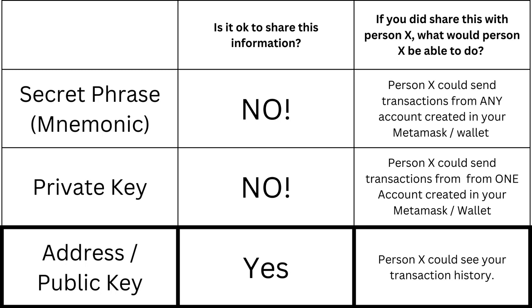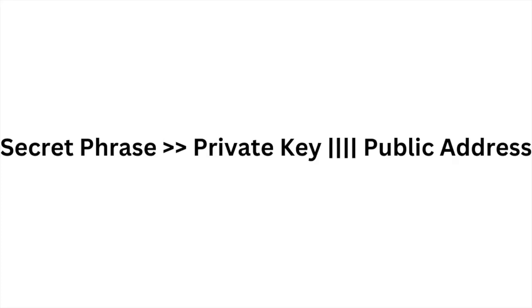Your private key is access to that single account, and the public key or address, anybody can have access to, and it's cool for anybody to have access to. So when I'm thinking about the security of my MetaMask or my wallet, this is kind of the order that I think of it in. The seed phrase or mnemonic or secret phrase is incredibly important. Protect this at all costs, because if somebody else gets access to this, they will have access to all of your accounts. The second most important is the private key, because if somebody gets access to that, they will get access to a single account. And then your public key or address, which whatever, it's public.